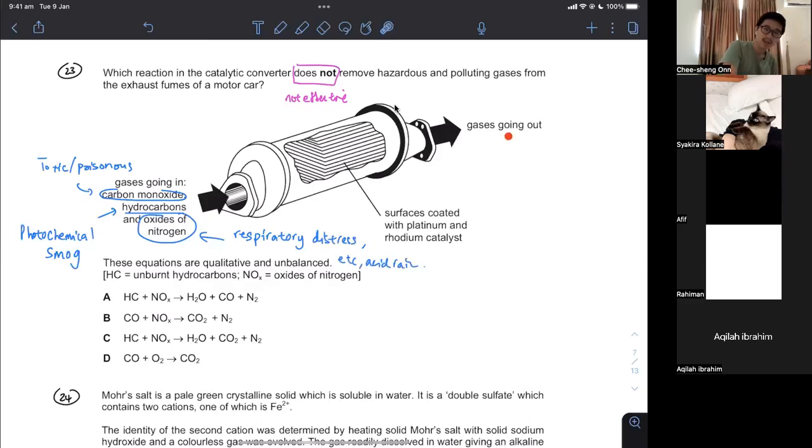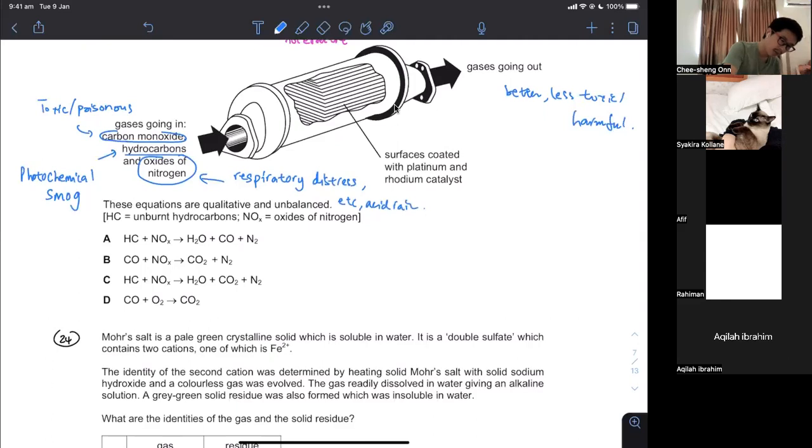So it's bad. So the gases coming out should be better, less toxic, less harmful. That is the whole purpose of catalytic converter. The first one, I'm writing a series of equations which you must know in theory paper, yeah? Carbon monoxide, you burn it completely, then it becomes carbon dioxide. Harmful gases going in, better or less toxic gas coming out. It is a greenhouse gas, it causes global warming, but it doesn't kill you as much as carbon monoxide. So better gases coming out.